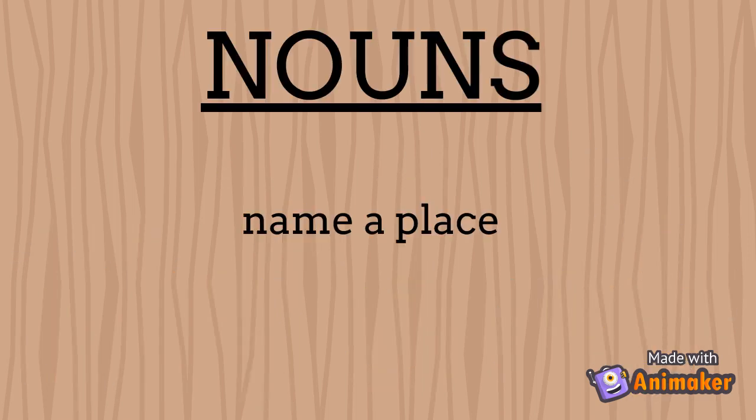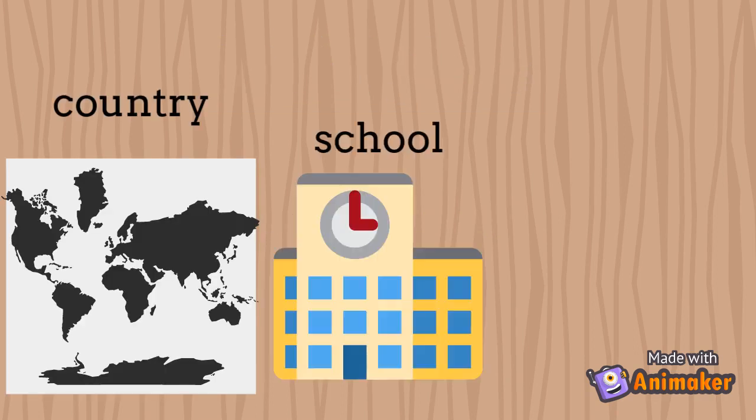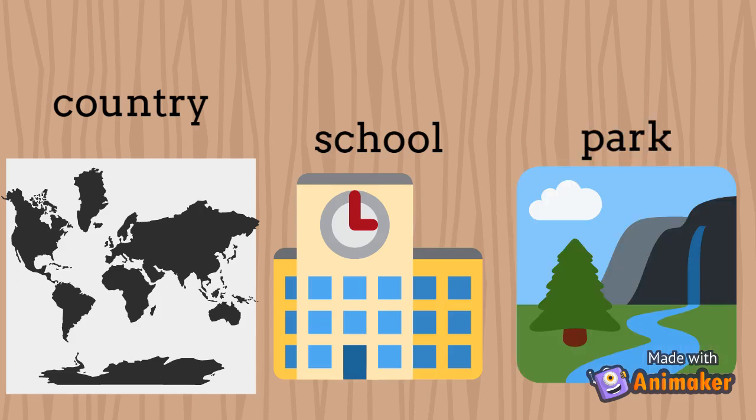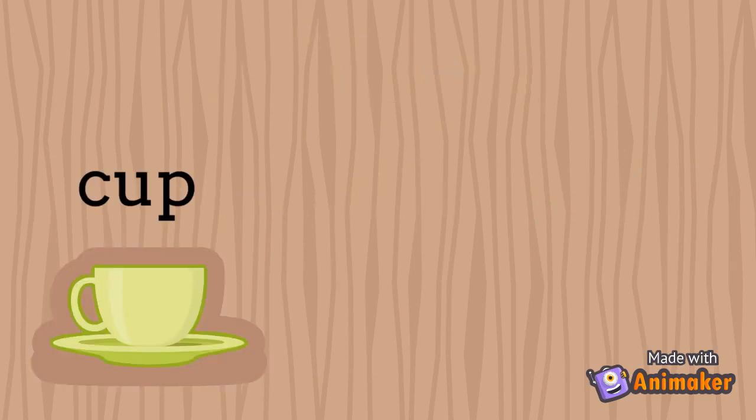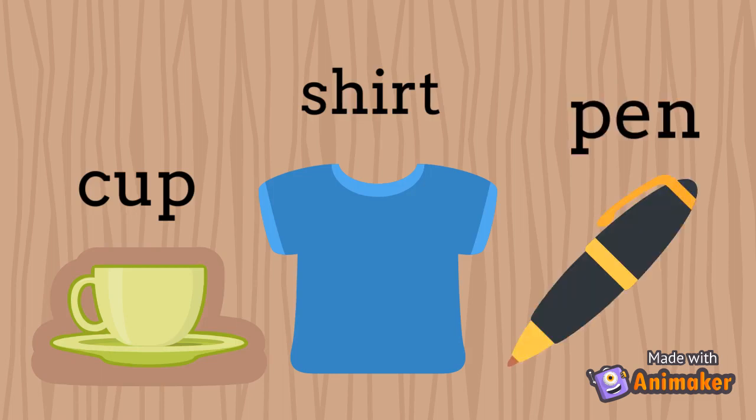Apart from people and animals, nouns can also name a place. Country, school, park are examples of nouns naming a place. Lastly, nouns can also name a thing. Some examples are cup, shirt, or pen.